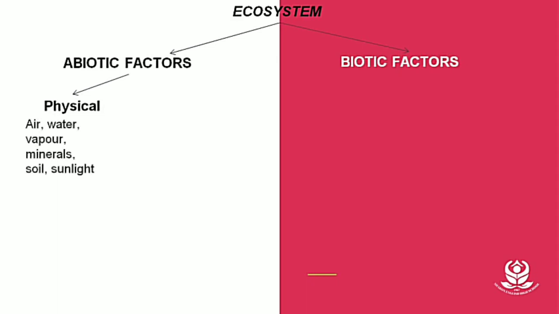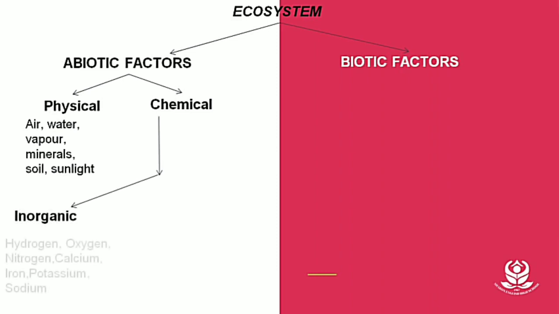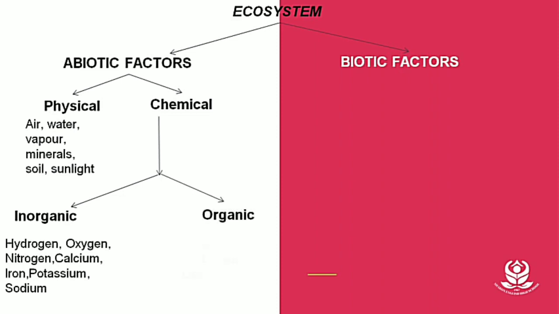One is physical, which includes air, water, vapor, mineral, soil, sunlight, etc. The second type is chemical, which are of two subtypes: inorganic, which do not have carbon, example hydrogen, oxygen, nitrogen, calcium, iron, potassium, sodium. And the second subtype is organic, which are found in substances like proteins, carbohydrates, lipids.